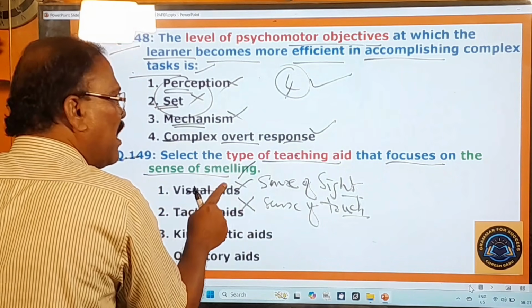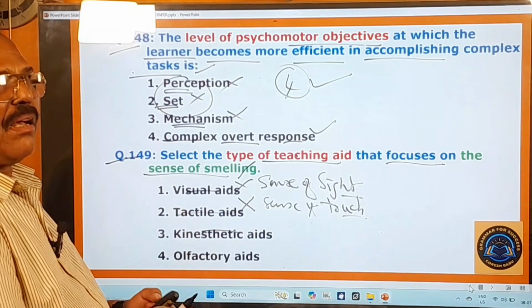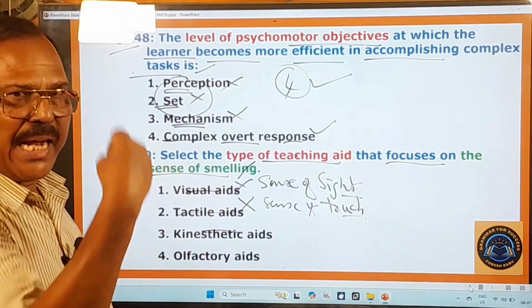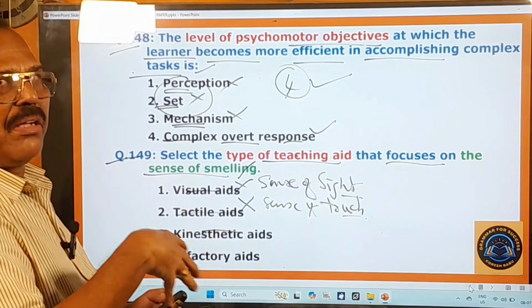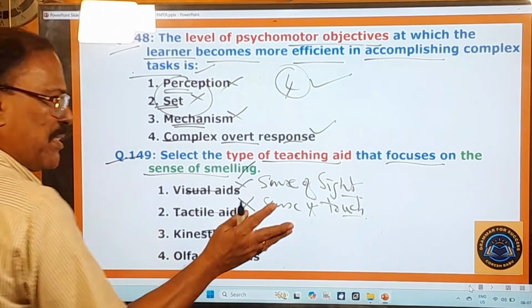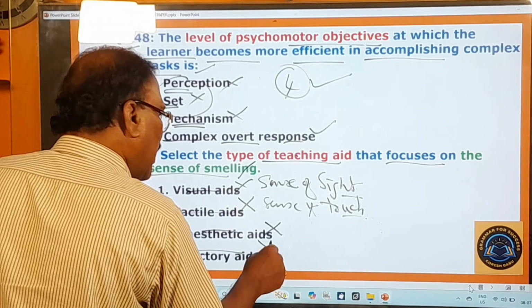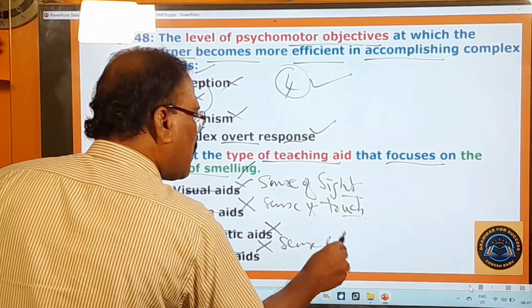The visual aids appeal to the sense of sight, and kinesthetic aids involve movement and bodily activity. For example, in role play or physical activities, these aids will help us a lot. Therefore, this is not correct. Olfactory aids is there. So this refers to what? Sense of smell.